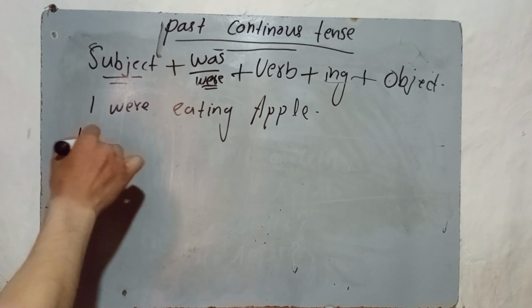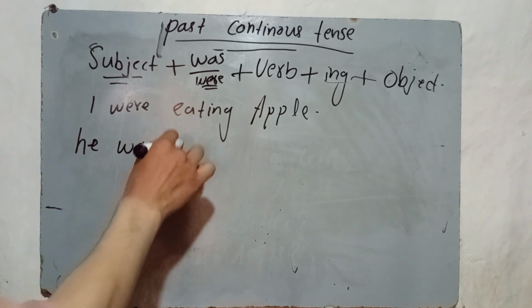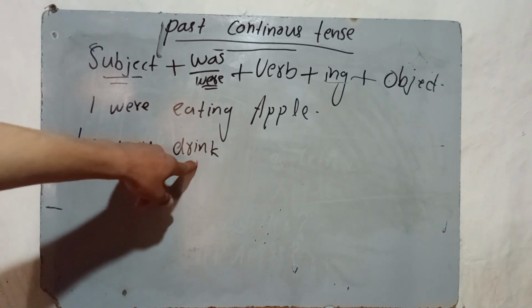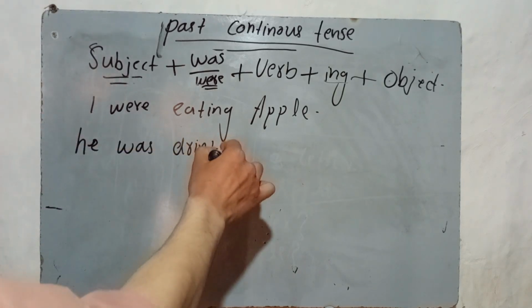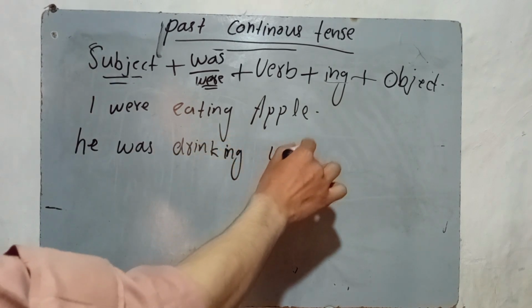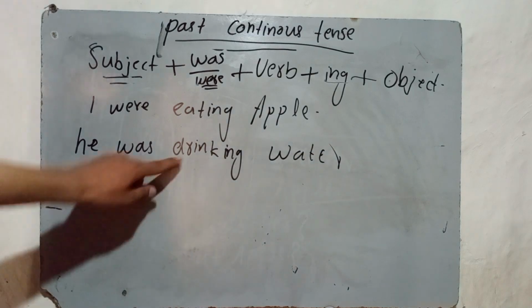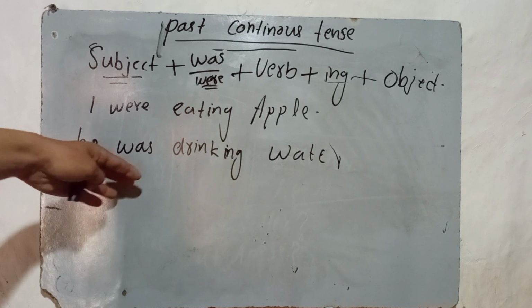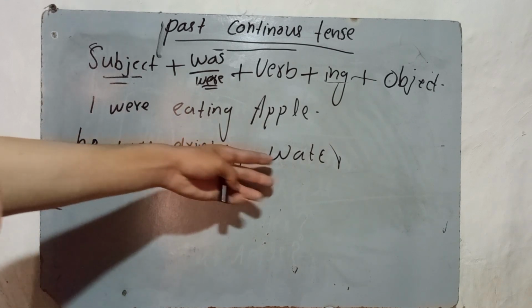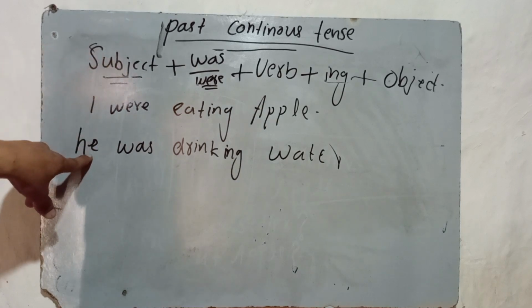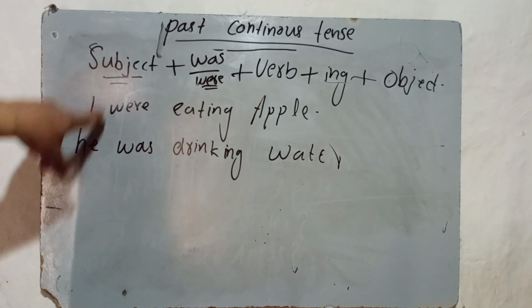He was drink. Here is the first form and then you need to write ing with this. He was drinking water. This is also a past continuous sentence. First, I wrote a subject, and the subject is he.